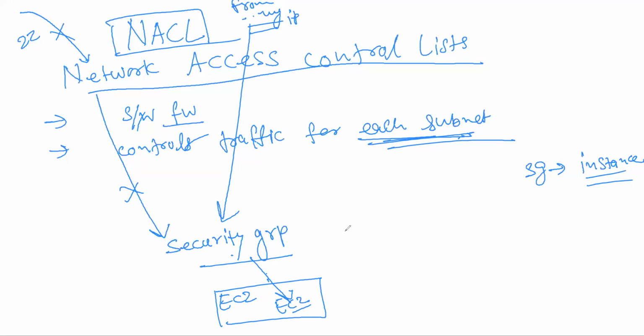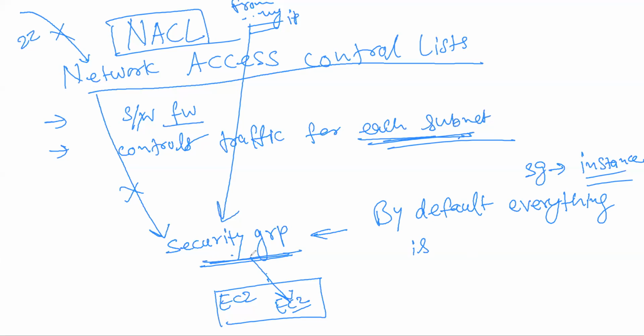The most important thing in the security group is, by default, everything is denied. If everything were allowed, your network would be compromised.